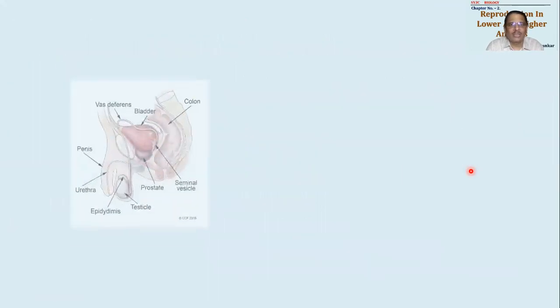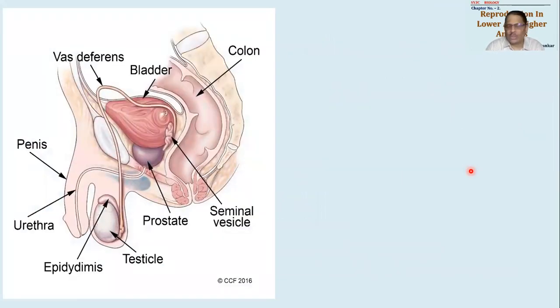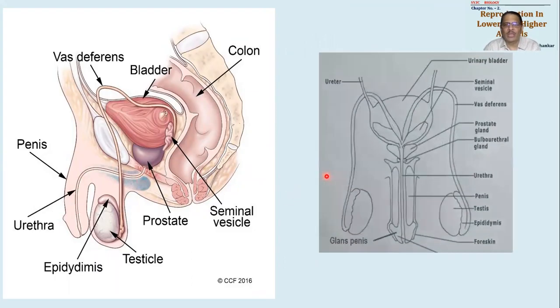Now we have to understand the diagrammatic representation. You could see all these parts over here. This is a testicle, epididymis first, vasa deferentia coming out through the inguinal canal, then taking a turn around the bladder, coming over here, meets with a gland. This gland will be called the seminal vesicle. A short duct will be there called the ejaculatory duct, which will be passing through the prostate gland and will be opening into this particular part called the urethra. ठीक है, एक और व्यू में दिखाऊंगा, उसमें आपको क्लियरली समझ में आएगा.